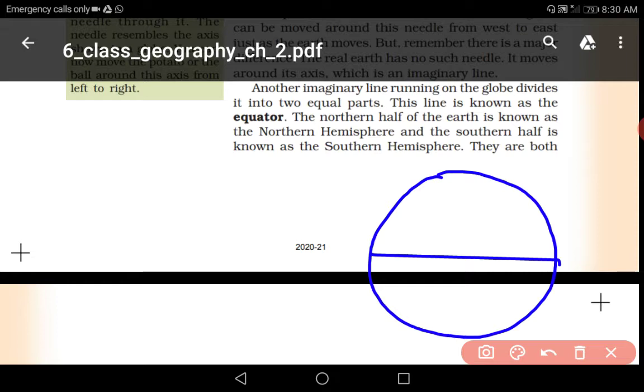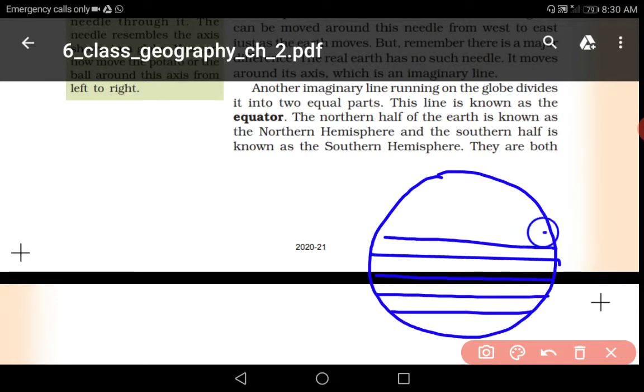And here you will find many imaginary lines. All these imaginary lines are known as latitudes. So, what are latitudes? Latitudes are imaginary lines which are parallel to each other, and the largest latitude is the equator, which is also denoted as 0 degree.